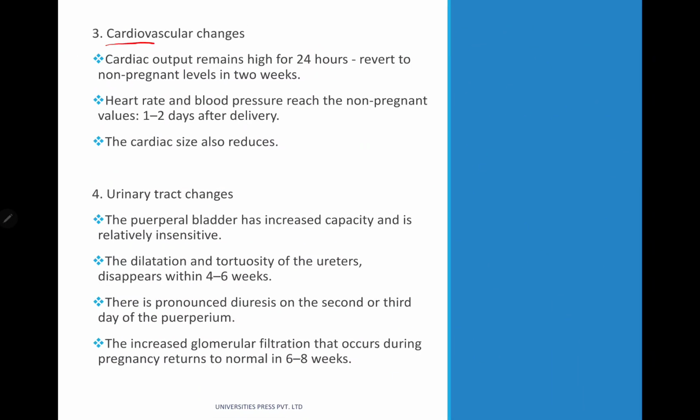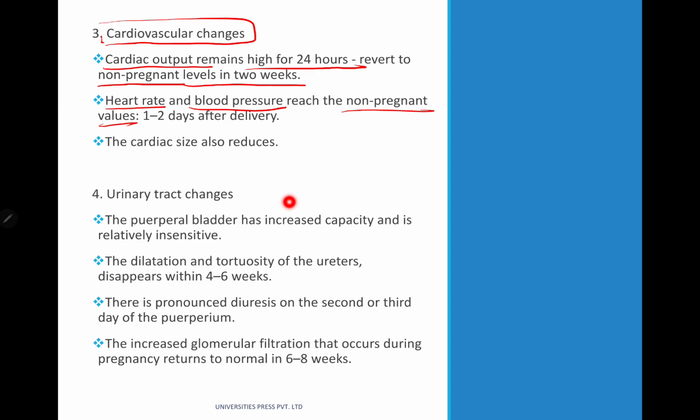So next, coming to the cardiovascular changes during puerperium. The cardiac output remains high only for around 24 hours and reverts to non-pregnant state levels in 2 weeks. Heart rate and blood pressure reach the non-pregnant values 1 to 2 days after delivery, and the cardiac size also reduces. Next, coming to the urinary tract changes.